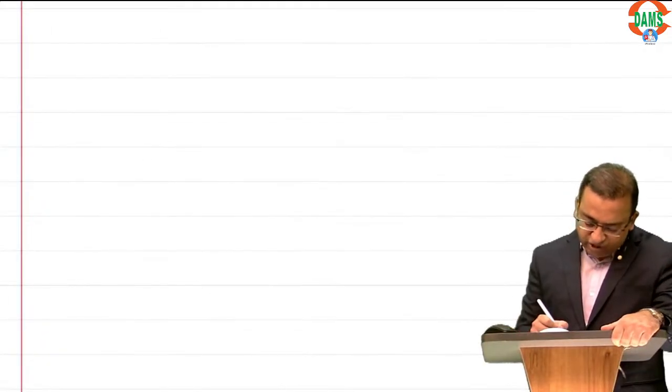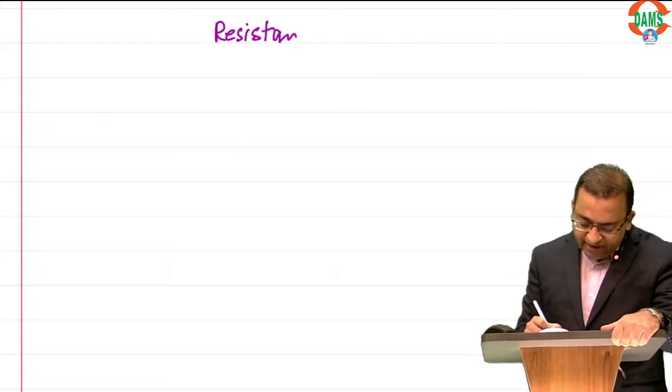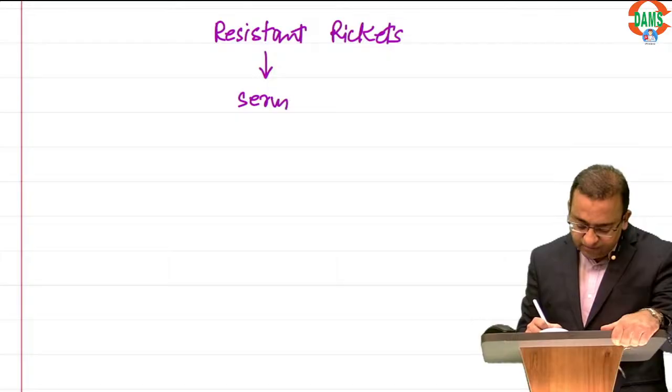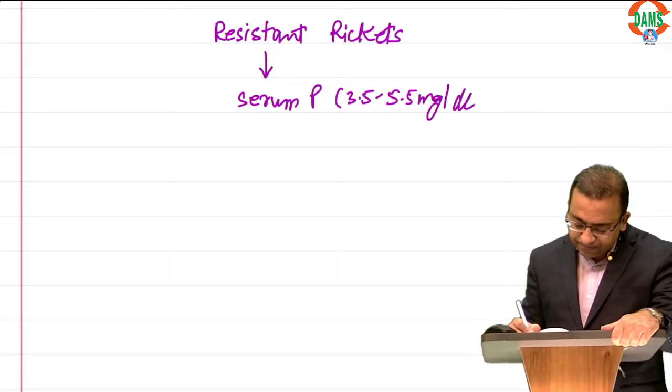If you have a patient of resistant rickets who is not responding to vitamin D, your first step is to get a serum phosphorus. Remember, normally serum phosphorus is 3.5 to 5.5 milligrams per deciliter.